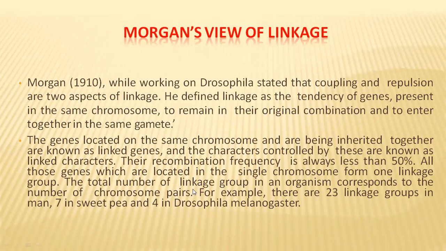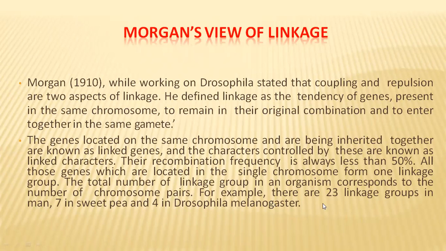The genes located on the same chromosome and inherited together are known as linked genes. The characters controlled by these genes are called linked characters. The recombination frequency will always be less than 50% for these linked characters. All those genes located on a single chromosome form a linkage group. The total number of linkage groups in an organism is equal to the total number of chromosome pairs.